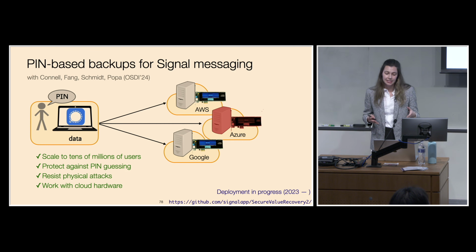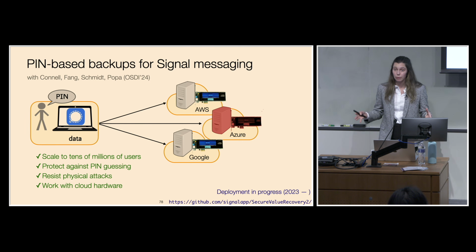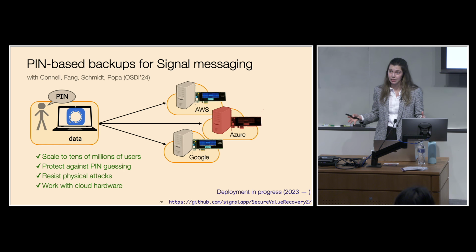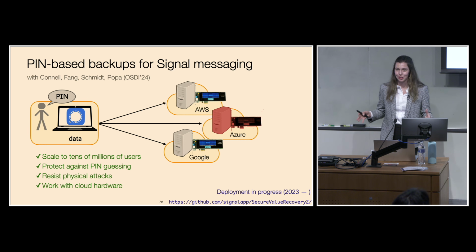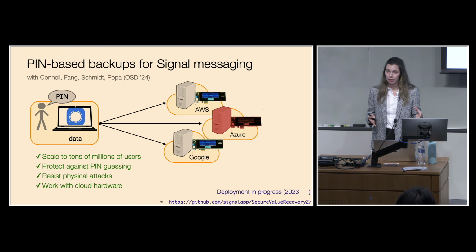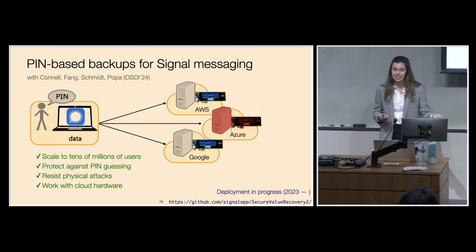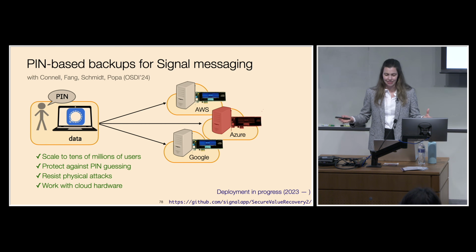And the security guarantees in SafetyPin have actually inspired some ongoing work with the Signal end-to-end encrypted messaging application. So Signal has a similar problem where user devices are storing chat histories and user contacts, and all of this information should remain private from the Signal servers. But at the same time, users want to be able to access this data even if they lose their device or it's broken or stolen in some way.